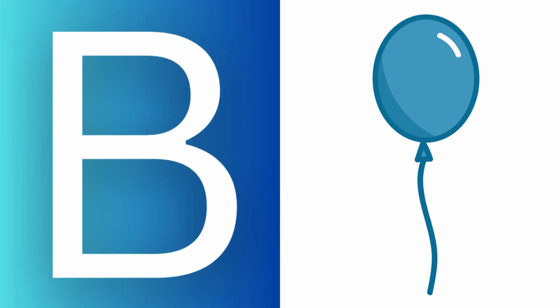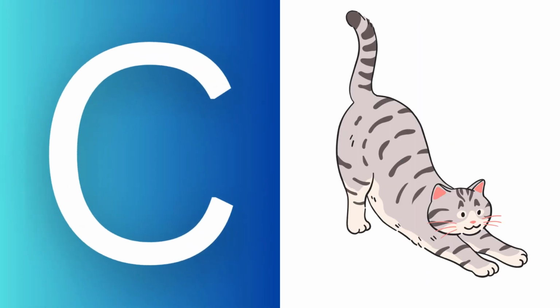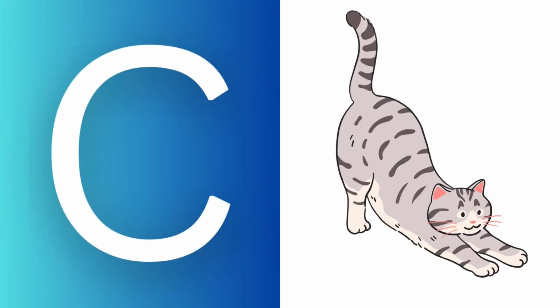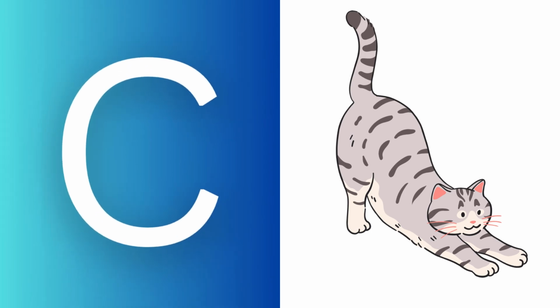B is for balloon. Whoosh. Can you pretend to float like a balloon in the sky? C is for cat. Meow. Can you say C like a kitty?